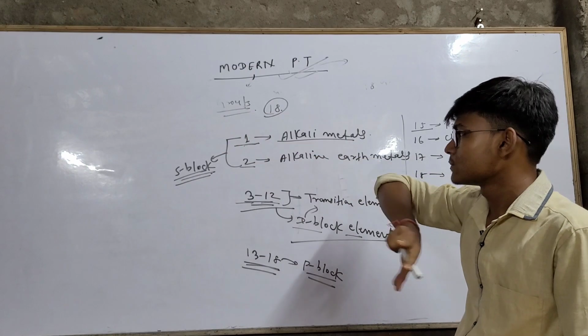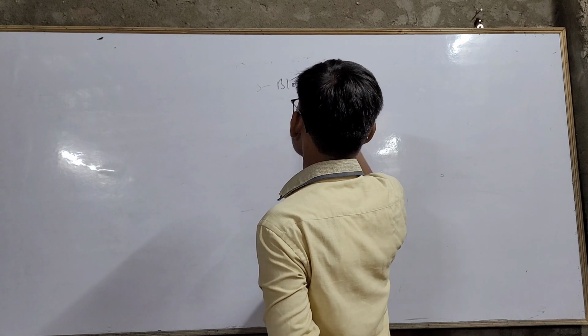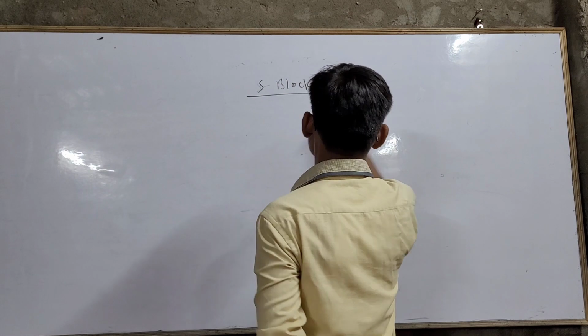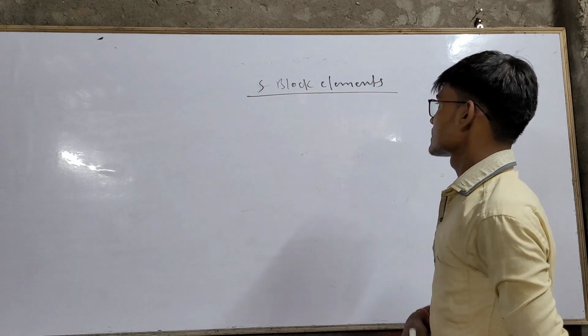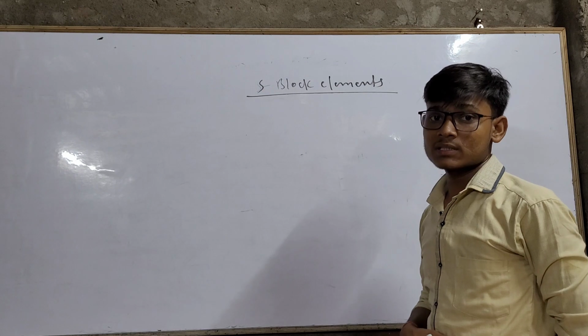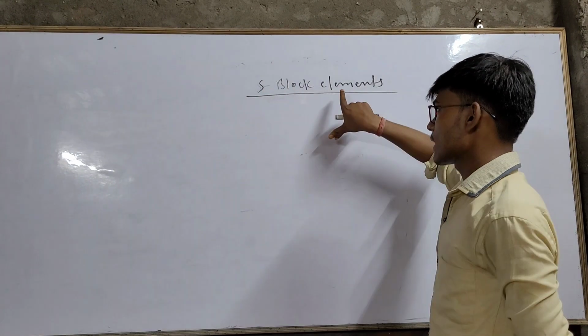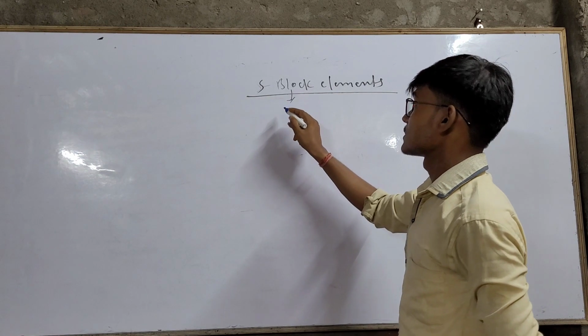Okay, so our next topic is S block elements. S block elements is a chapter in class 11th, but right now we study a little about S block elements. So what is the meaning of S block element?